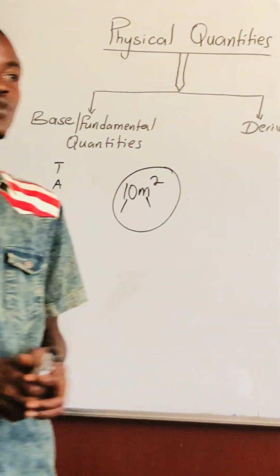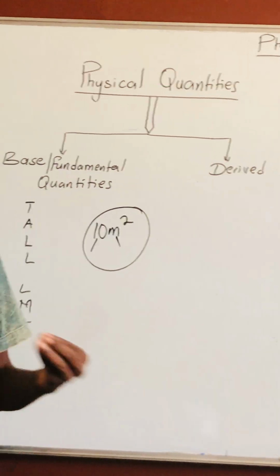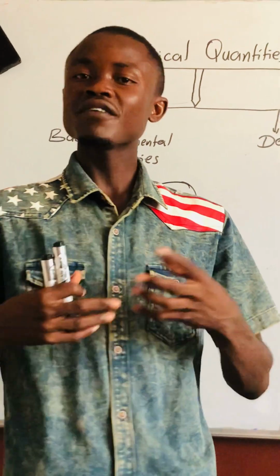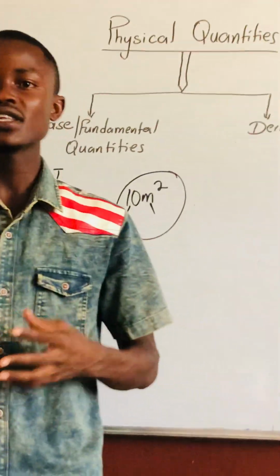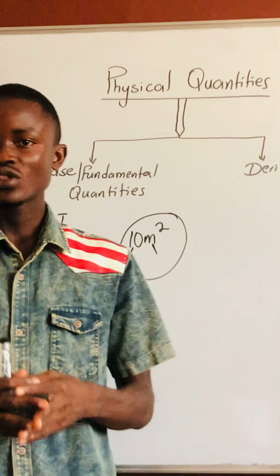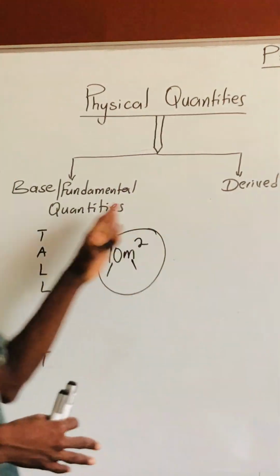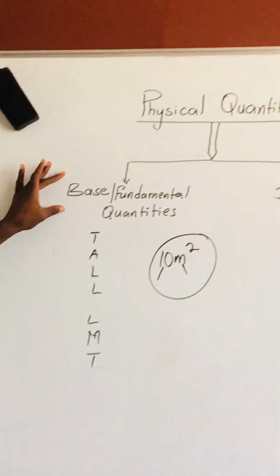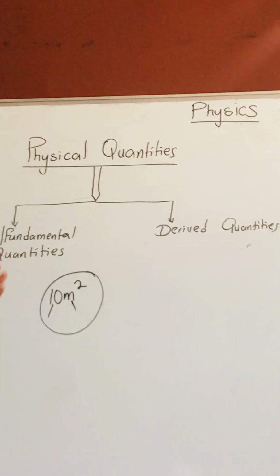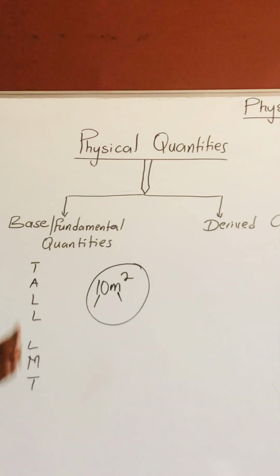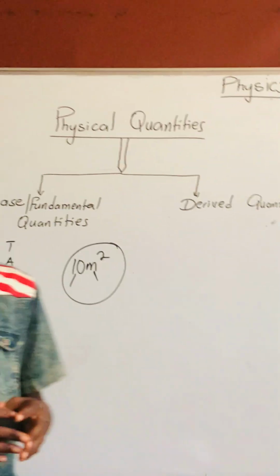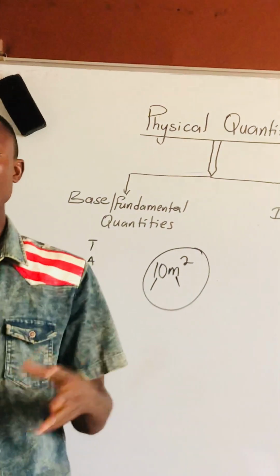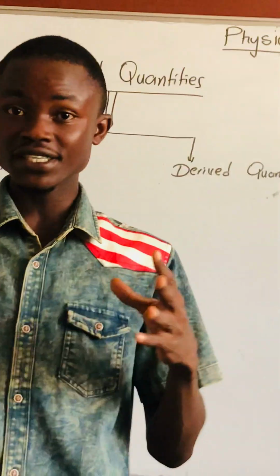So in this case, what are some examples of non-physical quantities? For example, we have emotions, we have love, and sadness. All these things you cannot measure them. Do we get the concept? So we have two types of physical quantity. We have the base or fundamental quantities. When you say base or fundamental quantities, these are quantities that are independent of other quantities. That is to say, they provide a unit of measurement. Do we get the concept?